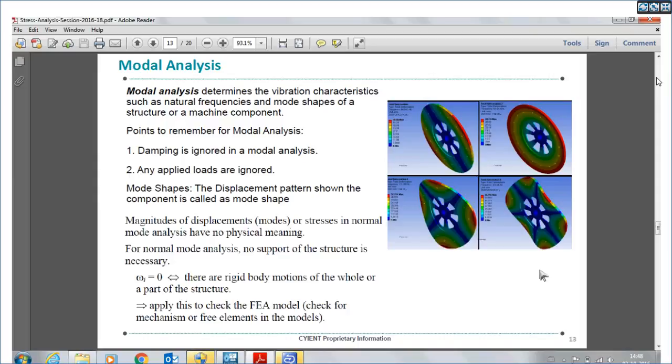Modal analysis is used to extract the frequency of the component with respect to mode shapes. So these frequencies are used to check the operating frequency of a particular component, and it should be away from it.